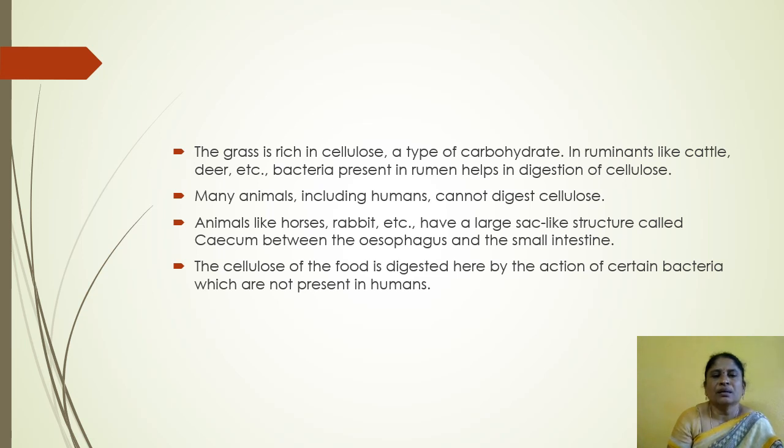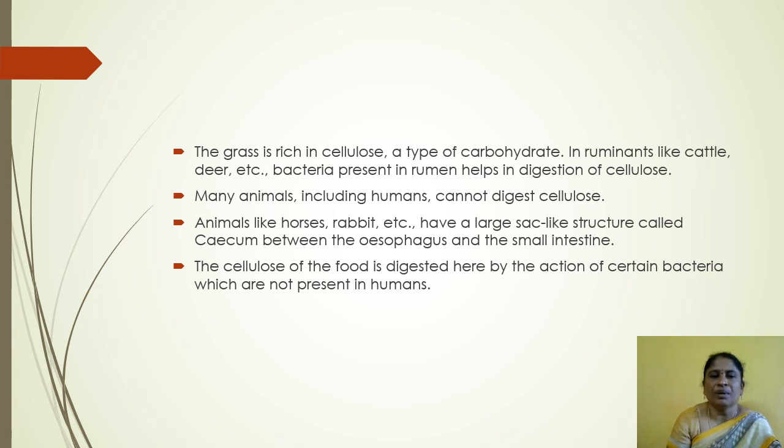Many animals, including humans, cannot digest cellulose. Animals like horses, rabbits, etc. have a large sac-like structure called the cecum between the esophagus and the small intestine. Here, cellulose is digested.